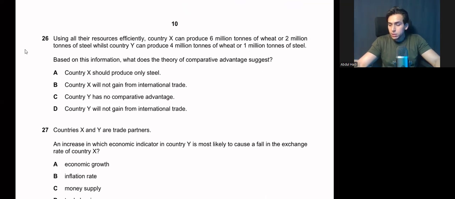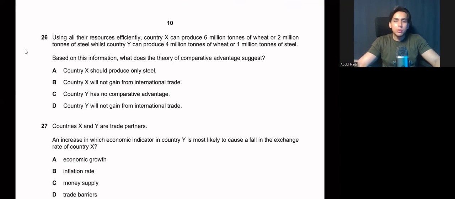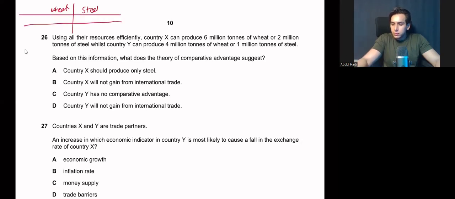All right. So now we have a question of absolute and comparative advantage. Using all resources efficiently, country X can produce 6 million tons of wheat and 2 million tons of steel. Let me just make a table first. We have steel and we have wheat. This is your country X and this is your country Y.